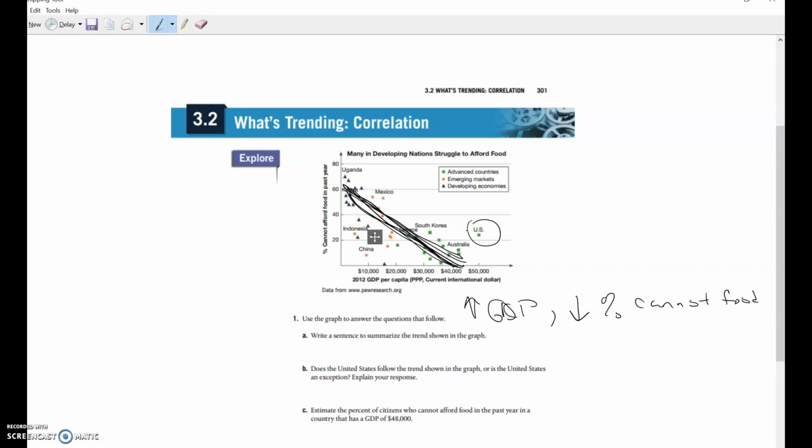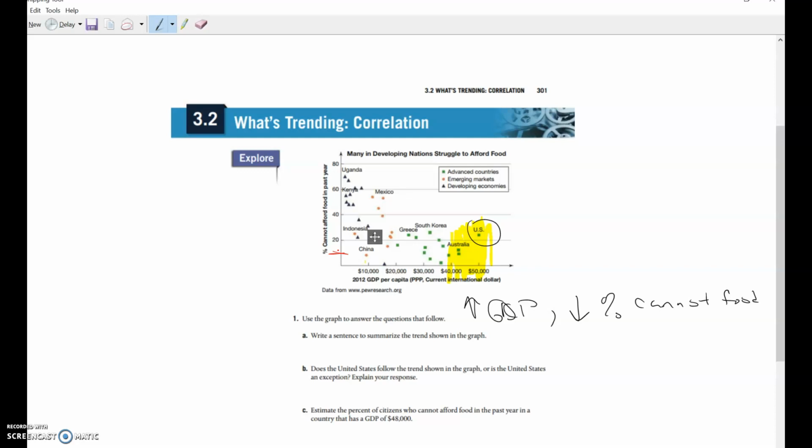All right, so other countries that have about the same GDP tend to have a lot lower percent. If you look at countries with a GDP similar to the United States, it looks like Australia is, so maybe if we look at the 40s, and we don't know the names of all these countries, their rate of not being able to afford food seems to be in that range. So the U.S. does seem to be a little bit of an outlier.